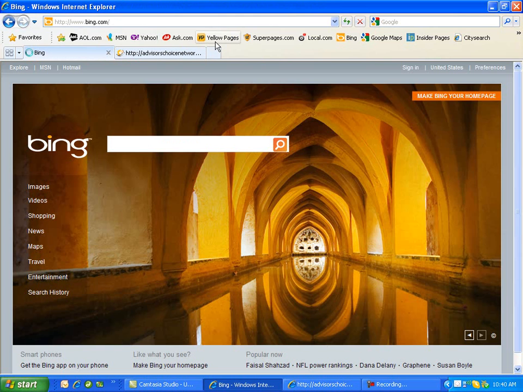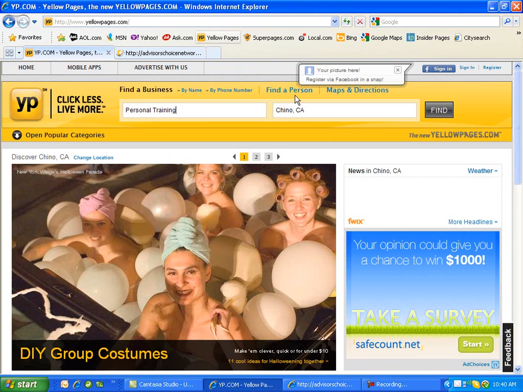When we go to the yellow pages, it's kind of reminiscent of the olden days when we'd pull out the thick, 3-inch book to look for a local restaurant that we need to go to or the local dry cleaners that we need to go to. In this case, everything seems to be going online. So when we go to yellowpages.com and we want to do a search within the directory, we can type in